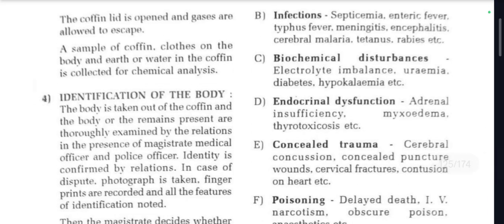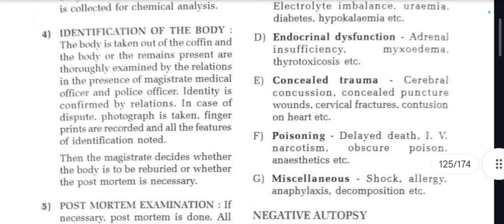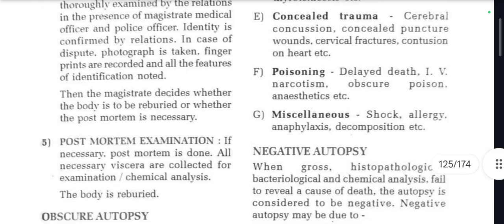Infections: septicemia, enteric fever, typhus fever, meningitis, encephalitis; biochemical disturbances like electrolyte imbalance, uremia, diabetes, endocrinal dysfunction, adrenal insufficiency, myxedema. Then concealed trauma, which is cerebral concussion, concealed puncture wounds, cervical fractures. Then poisoning, delayed death, IV narcotism, obscure poison, anesthetics, and miscellaneous: shock, allergy, anaphylaxis, decomposition. So everything comes under your obscure autopsy.